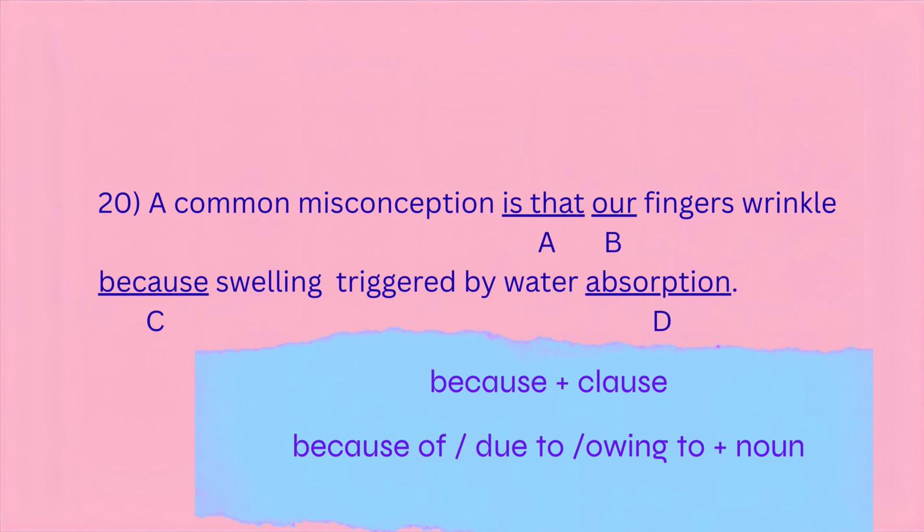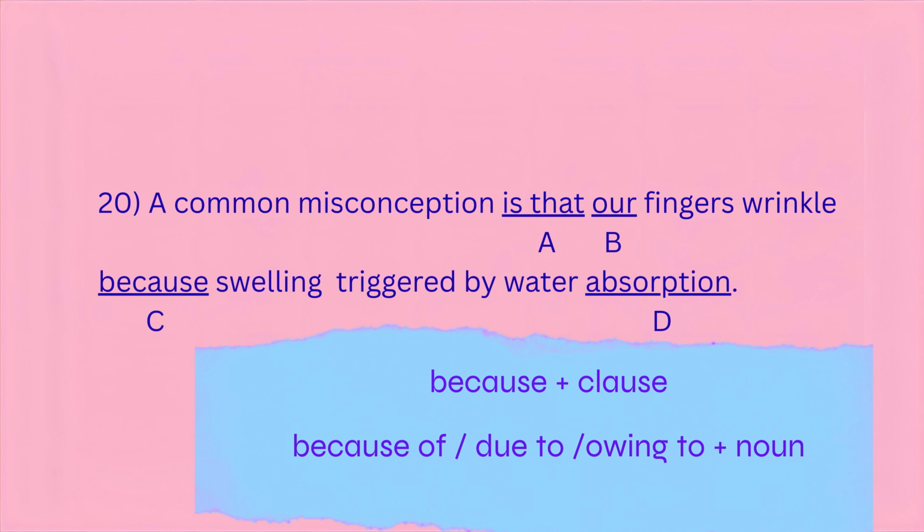Here's where we pause. The sentence says, fingers wrinkle because swelling triggered by water absorption. But wait, because needs to be followed by a clause. That means a subject and a verb. Here, swelling triggered by water absorption is just a noun phrase, not a full clause. So we need to switch because to because of.